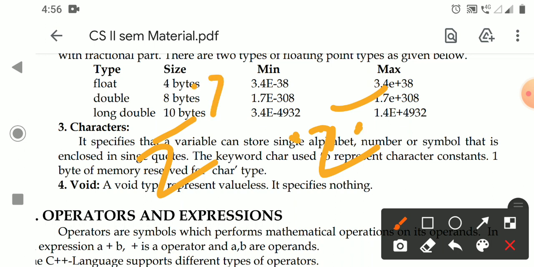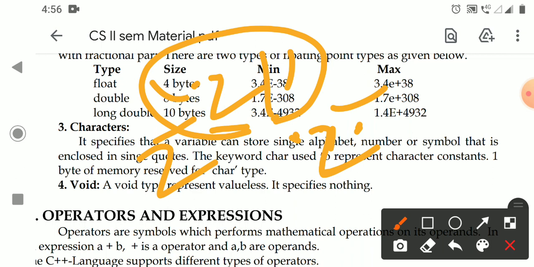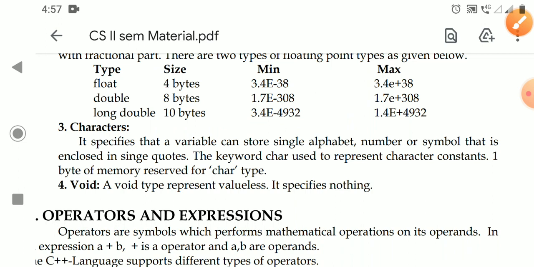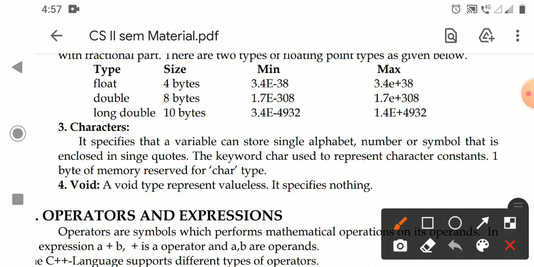Sir, is it a character? No, it is not. It is an invalid declaration, because a character means only a single digit or single alphabet or single symbol. We cannot use two things. So to store these constants, we have to use a data type called char. The keyword char is used to represent character constants. When you declare a variable as char, it will allocate 1 byte of memory. How much memory? 1 byte of memory is reserved for the character data type. So this is the character data type.